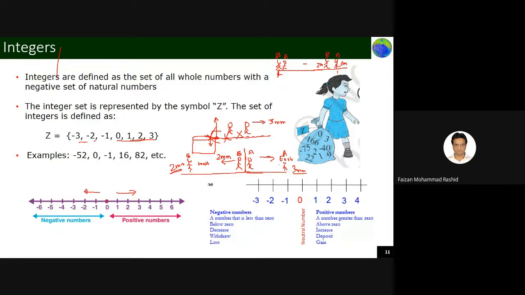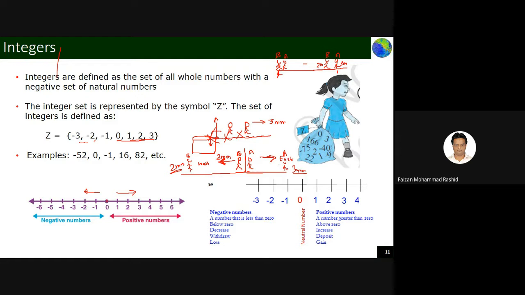There is a difference. Here both the friends are traveling in the same direction, but the distances are different: 2 meters for B and 3 meters for A. But here again the distance is the same: 2 meters for B and 3 meters for A. But the directions are different. You see here, one is moving in this direction and another in this direction. So you have to assign one sign to both of them.